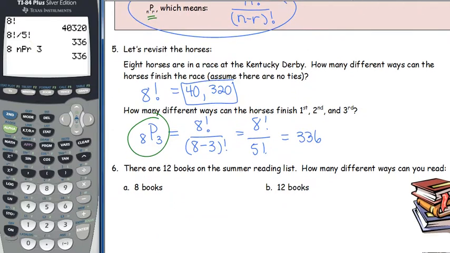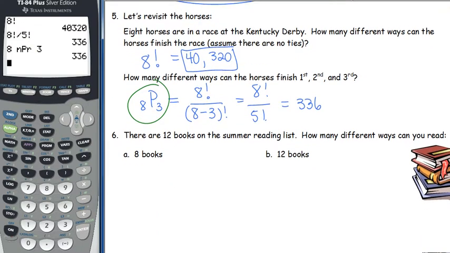So let's try another couple examples here. For number 6, there are 12 books on the summer reading list. How many ways can you read 8 books? So if there are 12 books total, that is n, we want to choose 8. So that is 12P8.